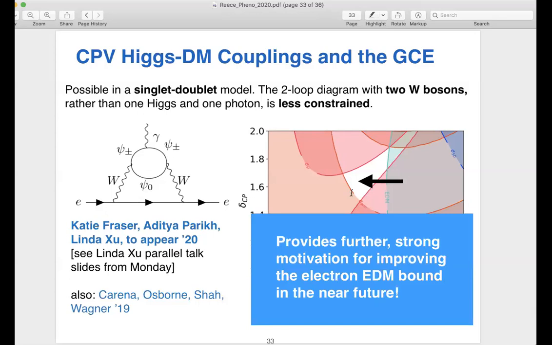But the exciting thing is these EDM bounds are improving rapidly. And so if something like this is explaining the galactic center excess, as this EDM contour improves, it's going to push to the left and probe this white region. So there's really strong motivation and strong interplay between these atomic physics experiments and other things we care about in particle physics, including possibly the nature of dark matter.